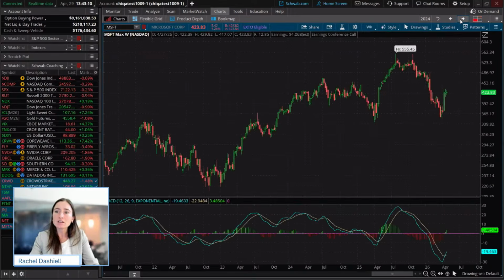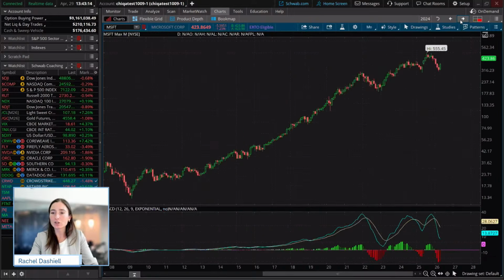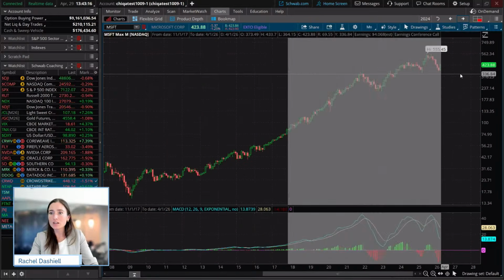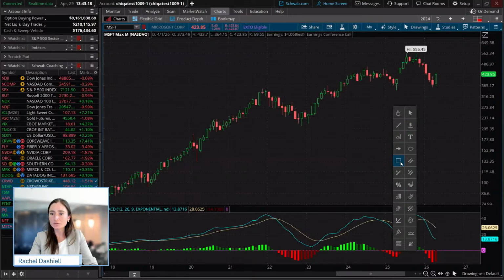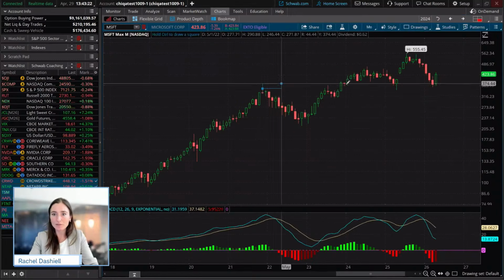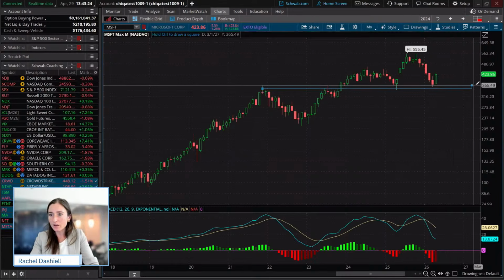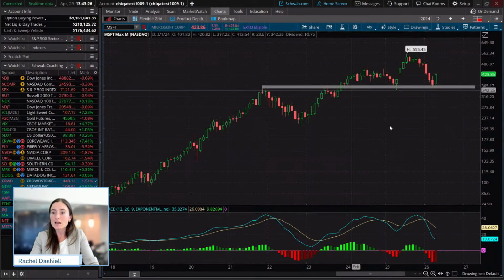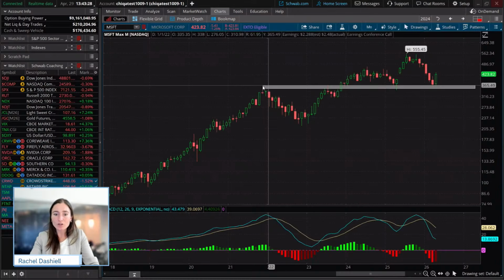But if you zoom out and look at the longer term perspective, this is the max monthly, and you can see a valid level of support was held. This is a level that goes all the way back to 2021 highs.